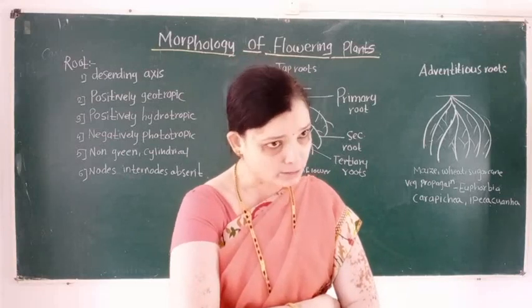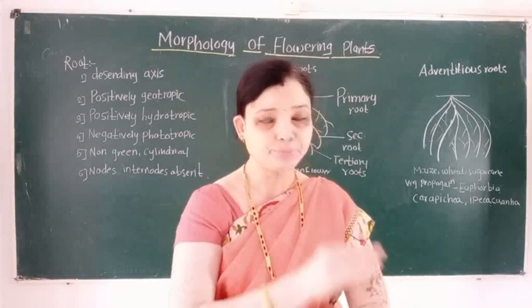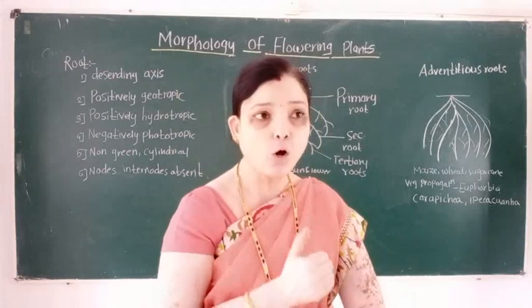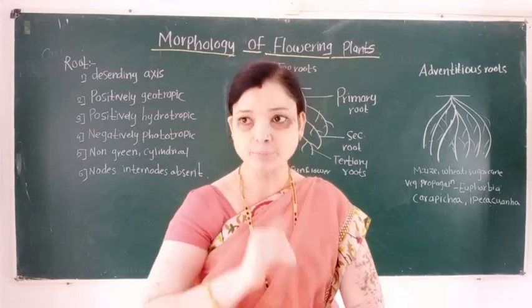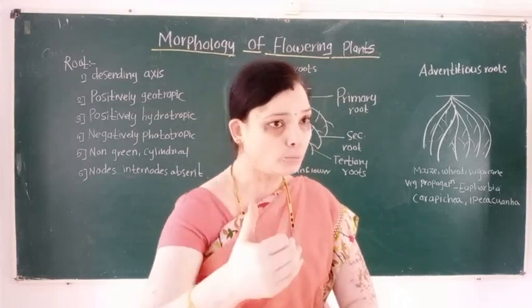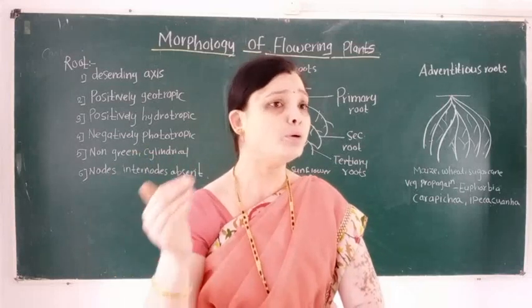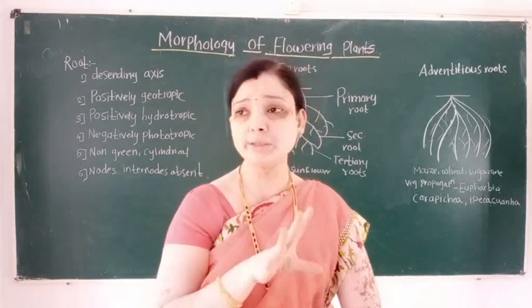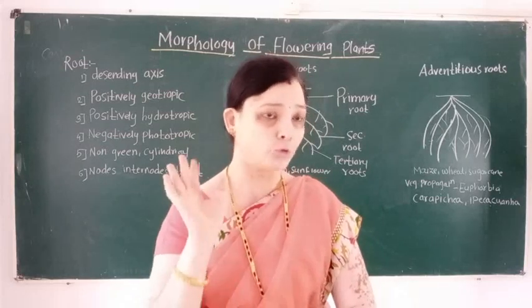And what is the meaning of positively hydrotropic? That is, roots grow toward the source of water. So they are called positively hydrotropic.